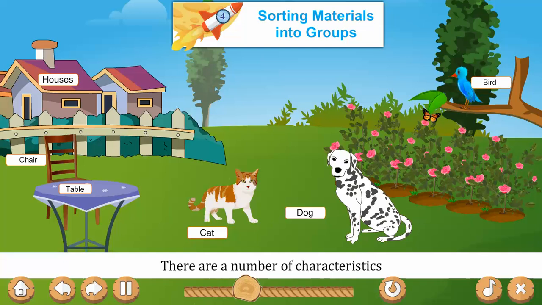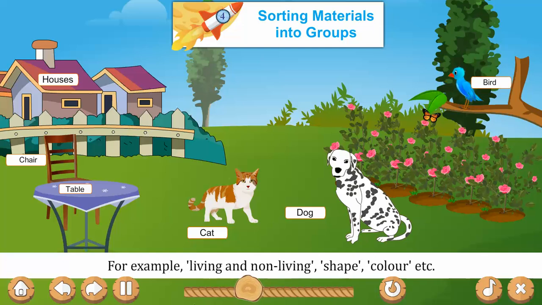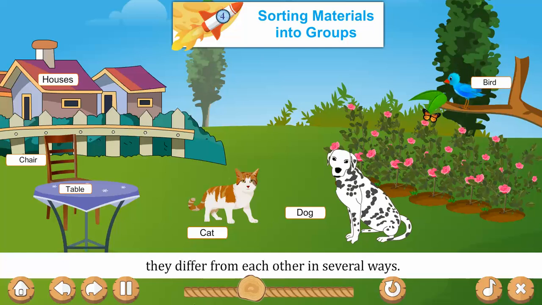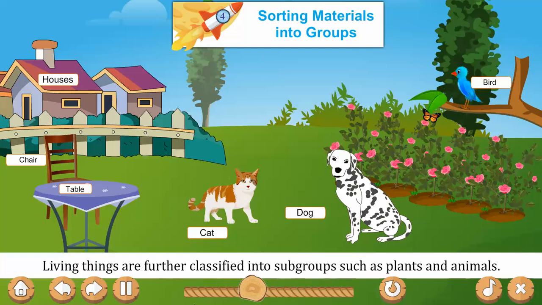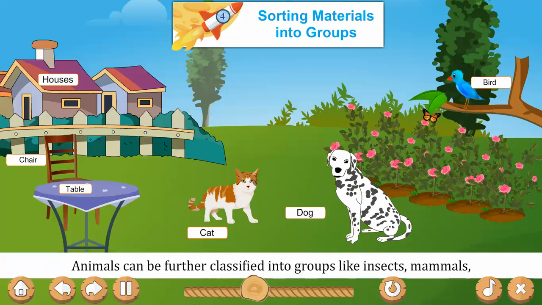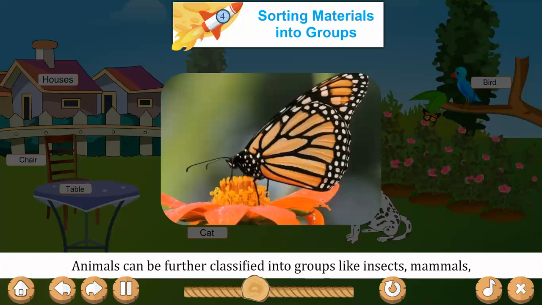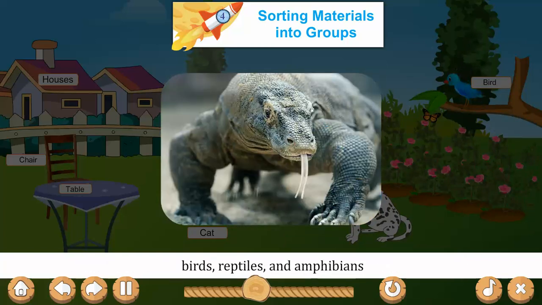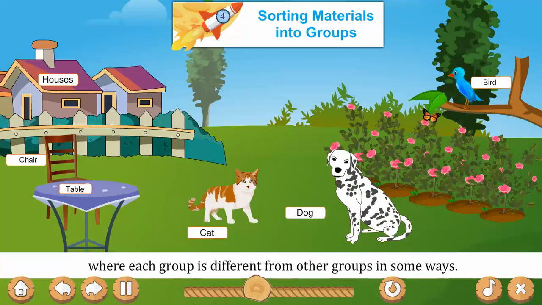There are a number of characteristics which are taken as the base of classification. For example, living and non-living, shape, color, etc. Although living things share some common properties, they differ from each other in several ways. Living things are further classified into subgroups such as plants and animals. Animals can be further classified into groups like insects, mammals, birds, reptiles and amphibians, where each group is different from other groups in some ways.